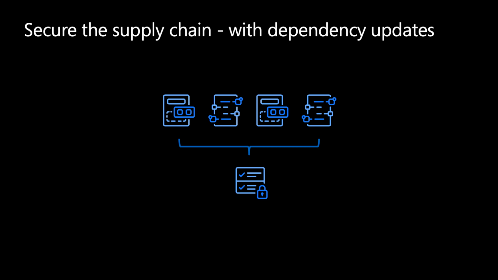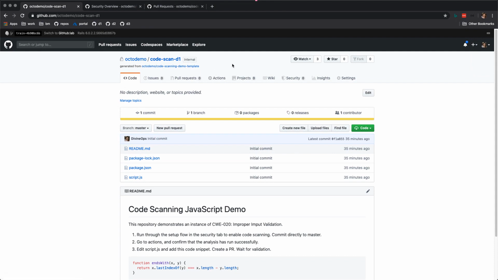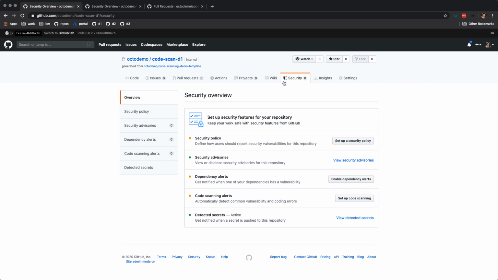So let's just quickly view a demo of this. So let me switch my screen. I have a repository here, and I'm going to go into the security tab, and then I will have a feature here, enable security alerts.